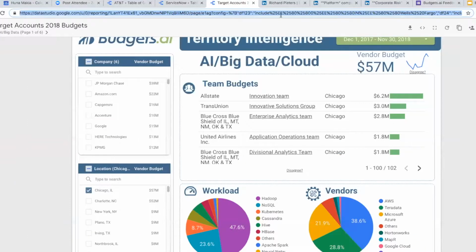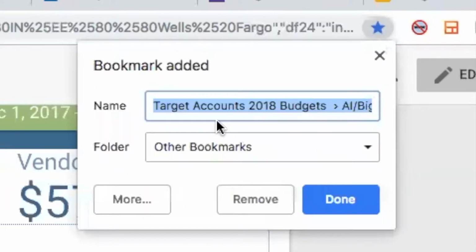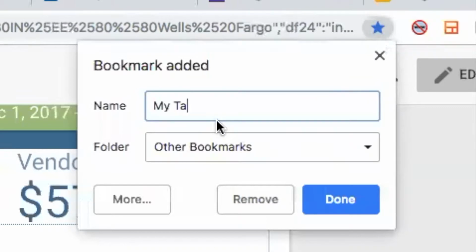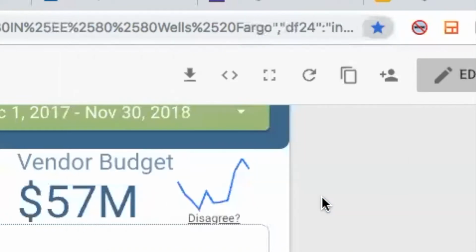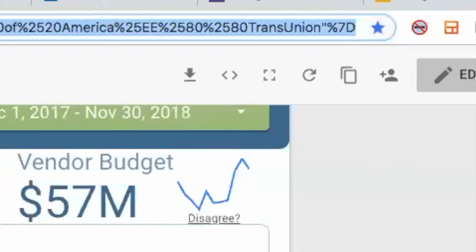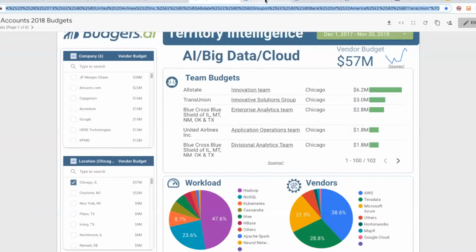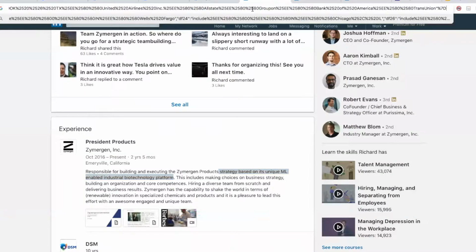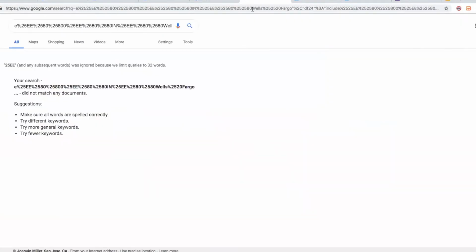Yeah, so for now, simply what we are saying is just copy this URL. That's the easiest one. You can save it as my target accounts or something like that. My Chicago targets. So this is what we are doing for now, and we'll add more into the dashboard later. So what happens is you can copy later when you go to your bookmarks and add this up.